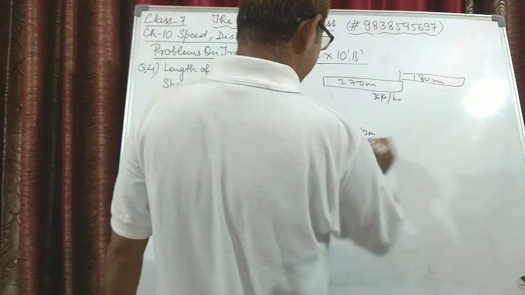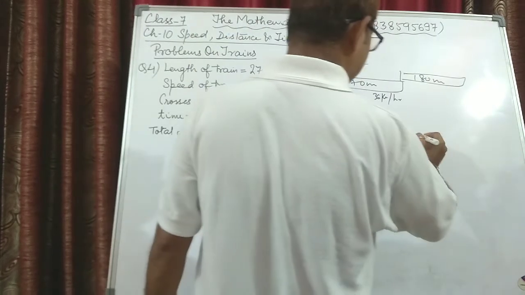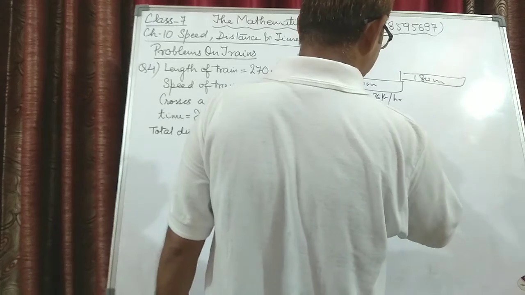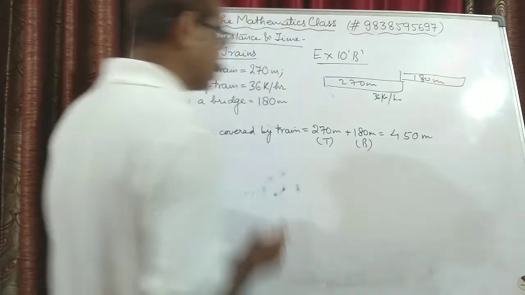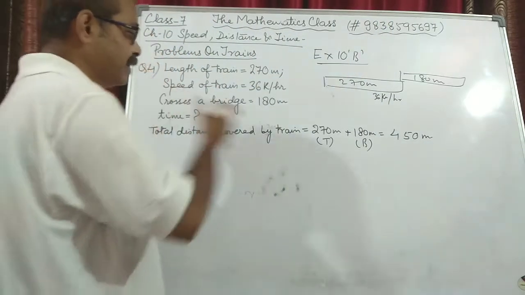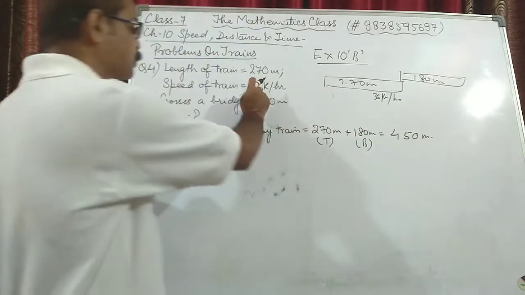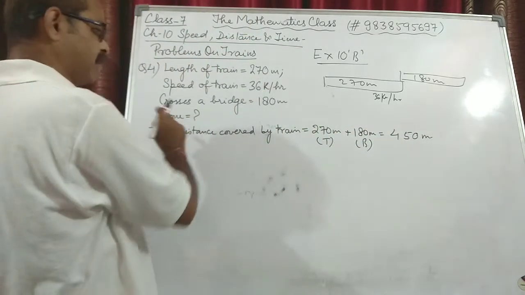So the total comes out to be 450 meters. So the total distance traveled by the train is 450 meters at a speed of 36 km per hour. You have to find out the time.